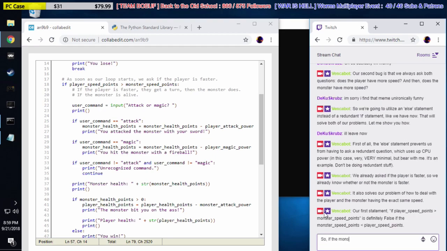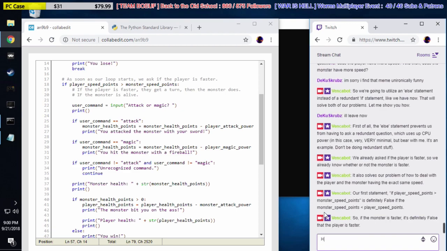So, if the monster is faster, it's definitely false that the player is faster. However, there's another situation where it's false that the player is faster than the monster.